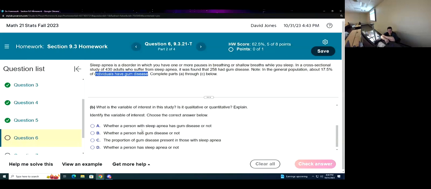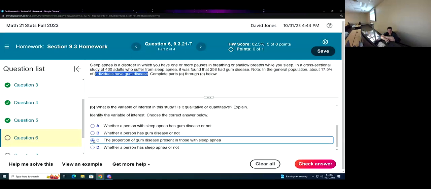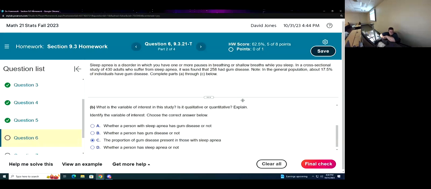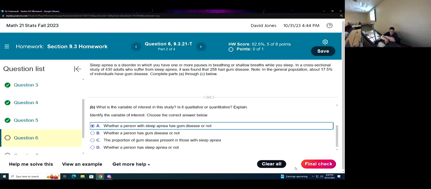The variable of interest, the thing that's changing, is the proportion of them though. The proportion of gum disease present in those with sleep apnea. That's what's changing. You just want me to go with whether a person with sleep apnea has a gum disease or not?